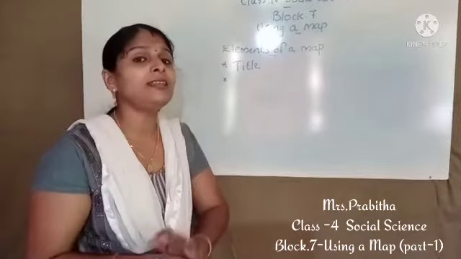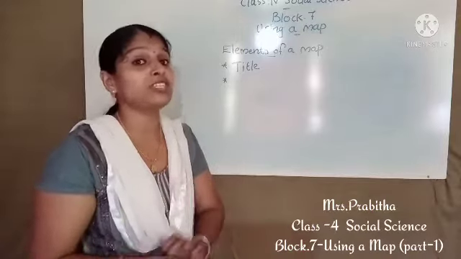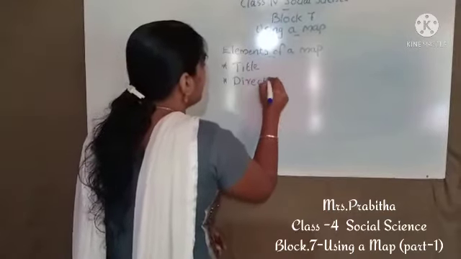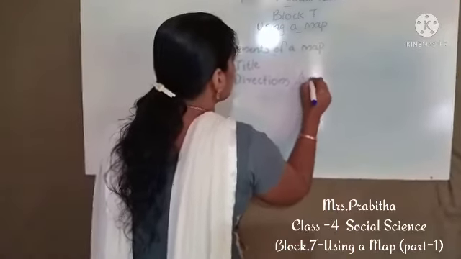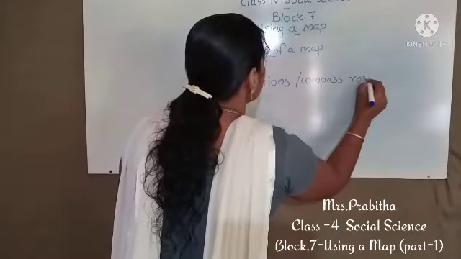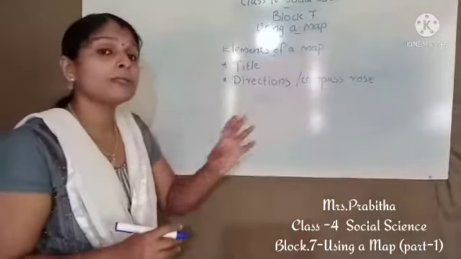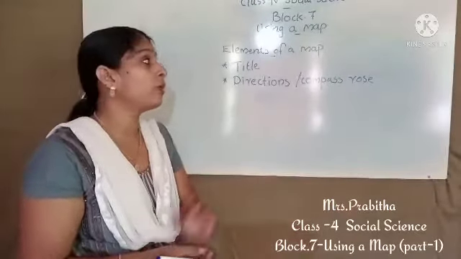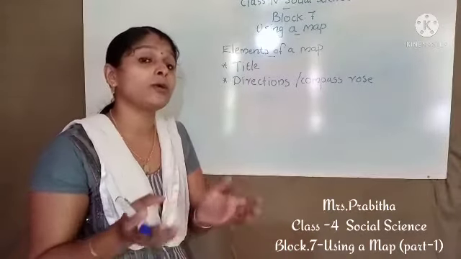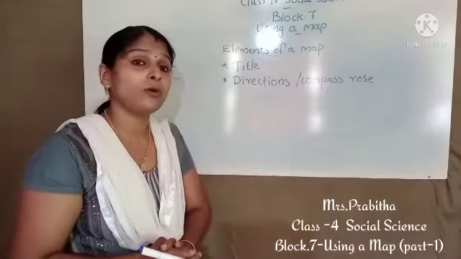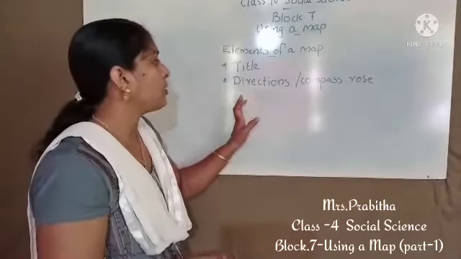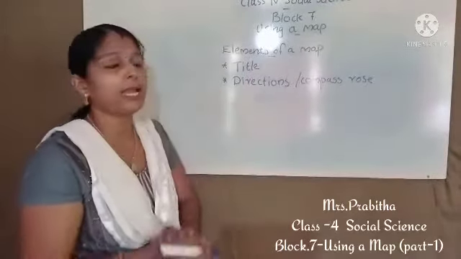Then the second important element is directions. Directions or compass rose is another thing. It is a must for making a map. Without knowing the directions, we cannot understand the map. We know four directions will be marked in the map. So directions or compass rose is another important element of a map.